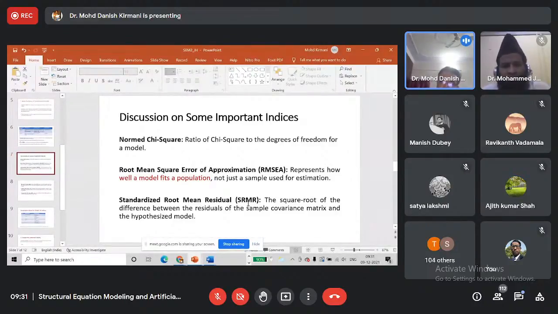As value decreases, we consider that the model is good. But if the values for RMSEA and SRMR are high, we say the model is not good. The fitness of the model is bad. So these two indices are considered to explain badness of fit, because their high values are not desirable.